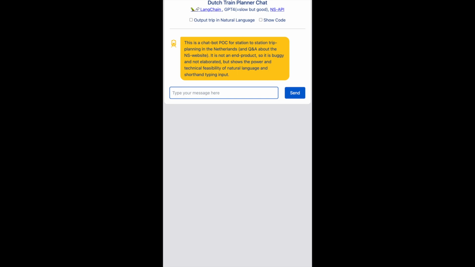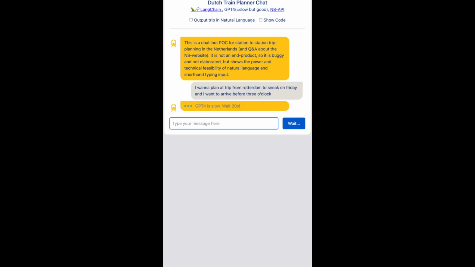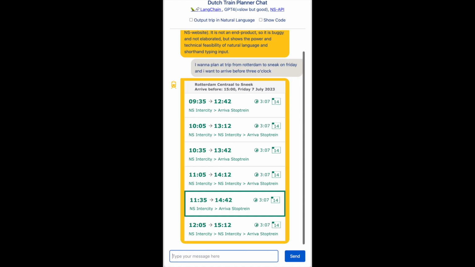So here we go. I want to plan a trip from Rotterdam to Sneek on Friday and I want to arrive before 3 o'clock. Now you'll notice that there's a typo. It says "plan at trip", and I also misspelled the destination station. It says Sneek and it should be with double E. So yeah, it did get that right. It actually planned a trip from Rotterdam Central Station to Sneek, and indeed it did that for Friday, next Friday, and told it to arrive before 1500 in the afternoon.